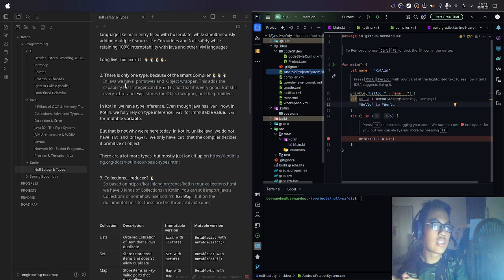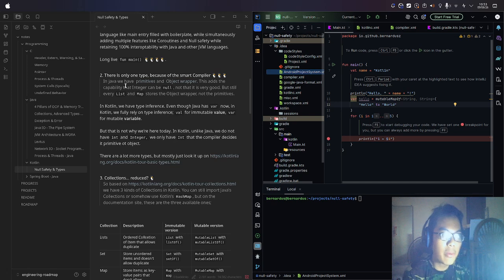Not literally one type, but we'll get into that later because of the smart compiler. Again, Kotlin C is really doing the heavy lifting here. Because in the end, if we want to compile into Kotlin JVM, you need to abide by the JVM rules. But because you control the compiler, you can still do pretty much everything. You can do many stuffs in it.